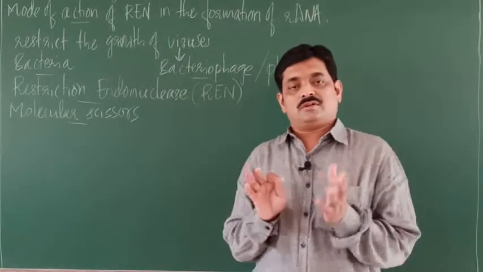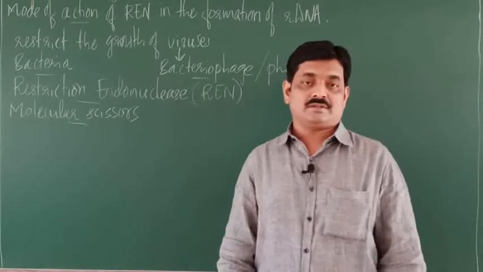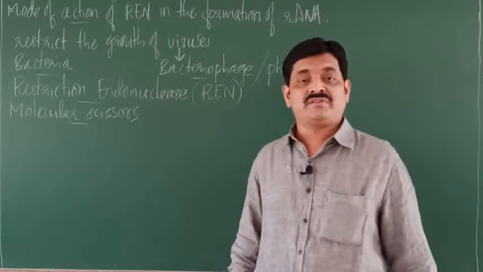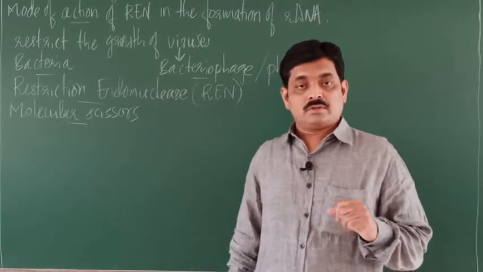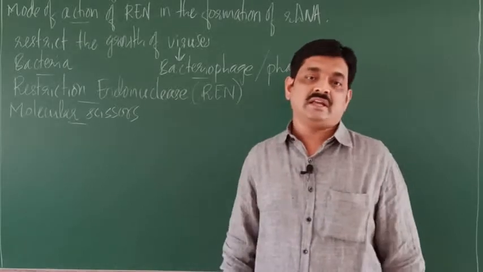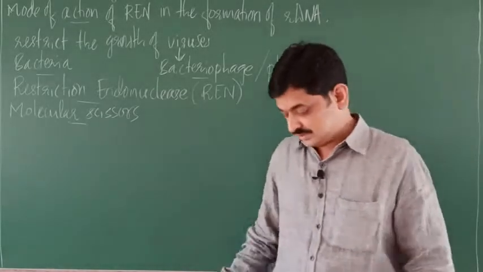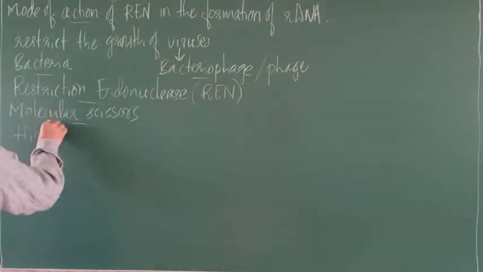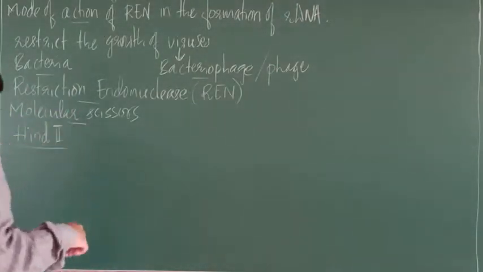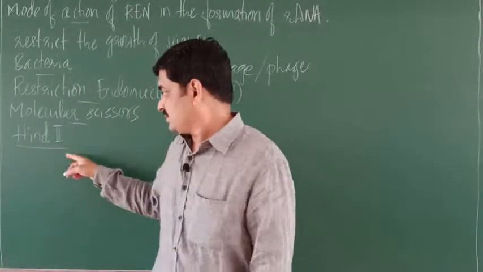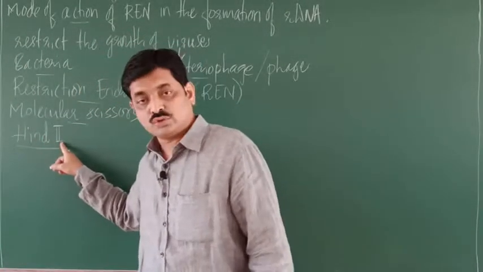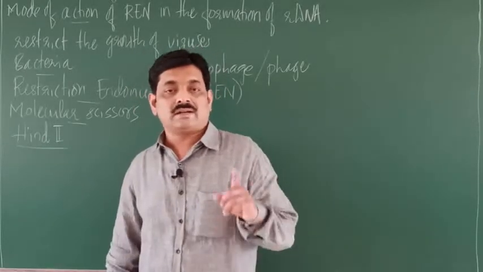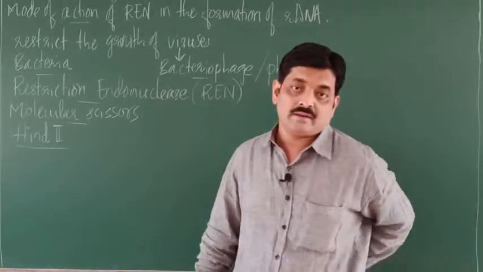Understood? So all restriction endonucleases are obtained from bacteria, or isolated from bacteria. The first REN that was isolated was Hind II, HIND Roman 2. So Hind II was the first REN that was isolated from a bacterium.